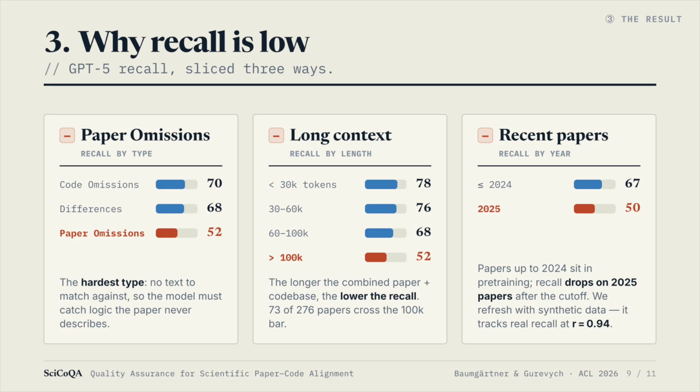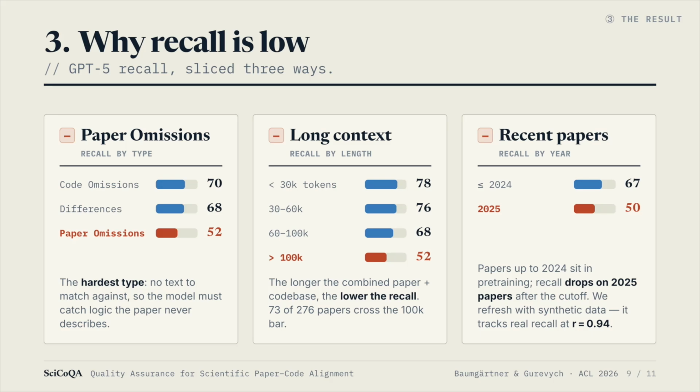2. A question for you. What do you think happens to recall once the paper and the codebase together exceed 100,000 tokens? Recall drops sharply from 78% on the shortest inputs to 52% past 100,000 tokens, and 73 of our 276 papers cross that line in our data. So SciCoQA is also a serious long context benchmark.